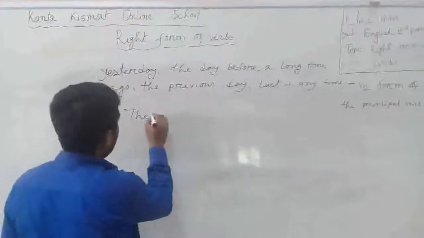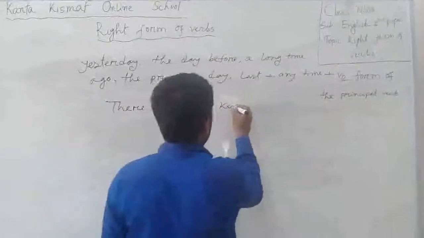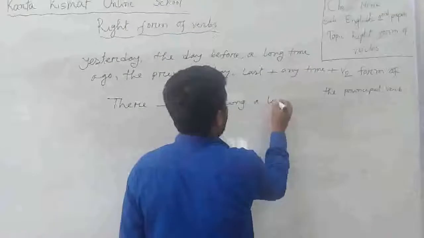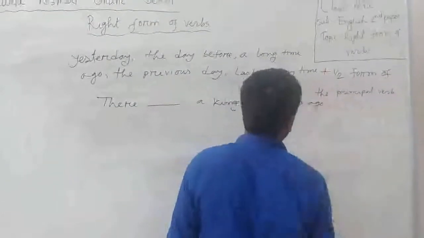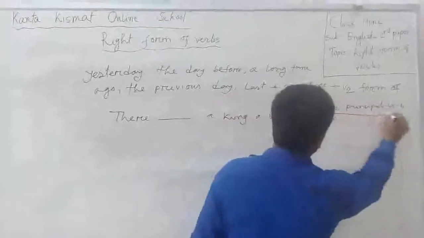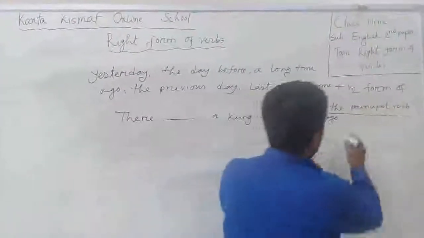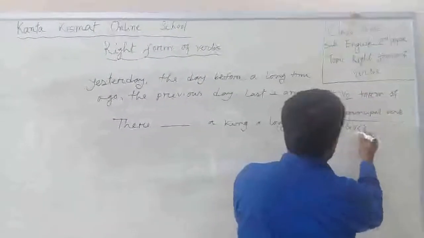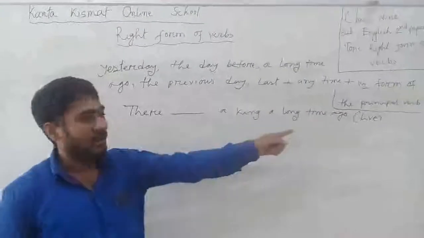There dash a king a long time ago. Think of yourself, dear students. There dash a king a long time ago. Here the principal verb is live. What can be the right form of the verb?